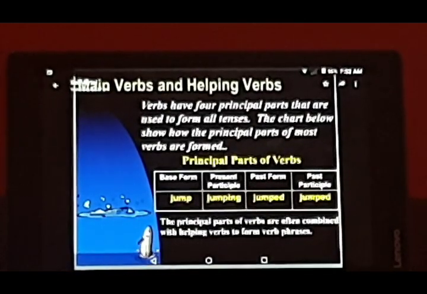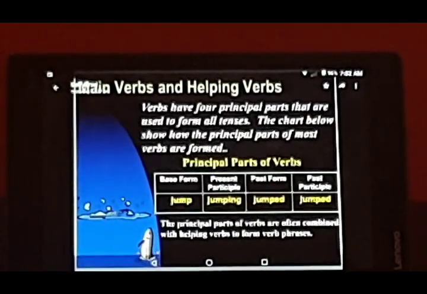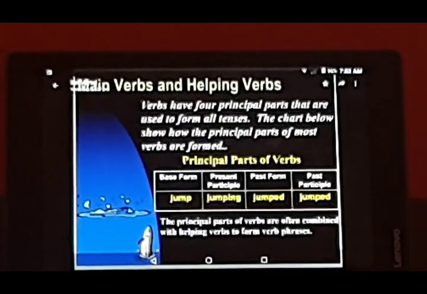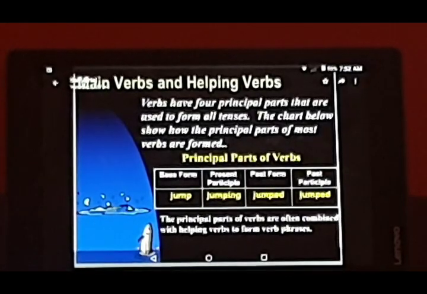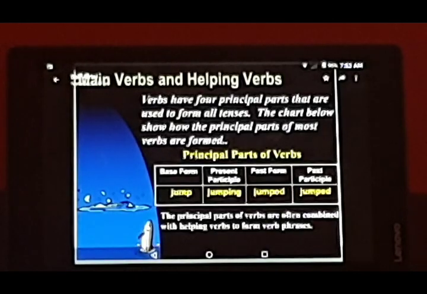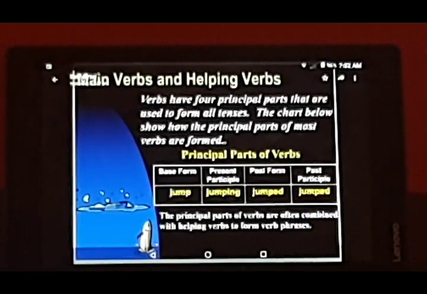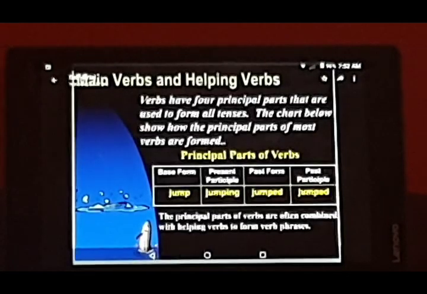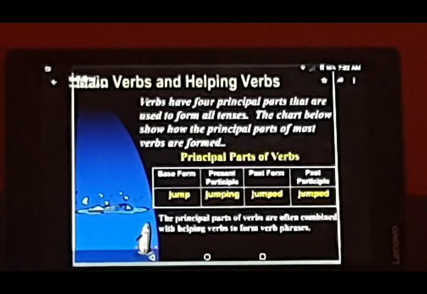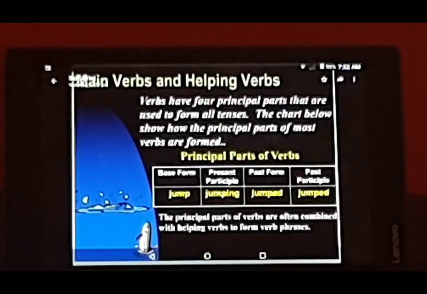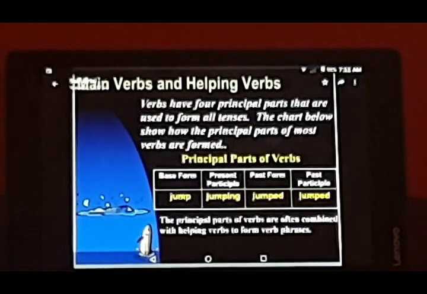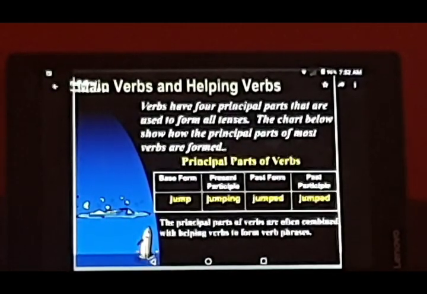Verbs have 4 principal parts that are used to form all tenses. And in the beginning I also told you why verbs are important, because they are the words which keep on changing their forms with persons and with tenses. So they have got 4 principal forms or parts in which we usually see the verbs. Jump can be seen in jumping, jumped, and again jumped. The chart below shows how the principal parts of most verbs are formed.